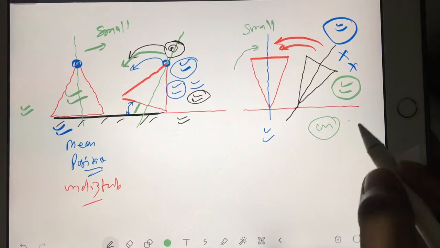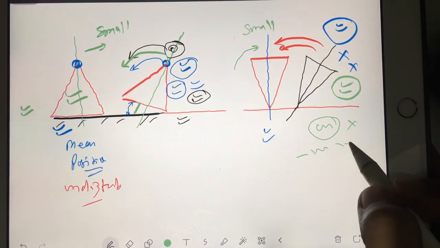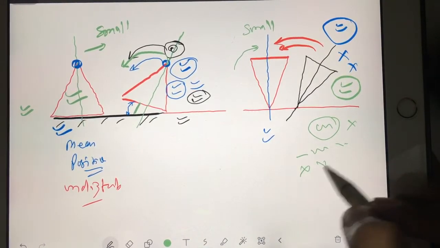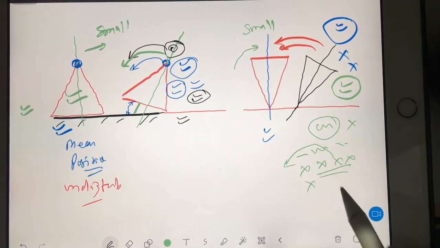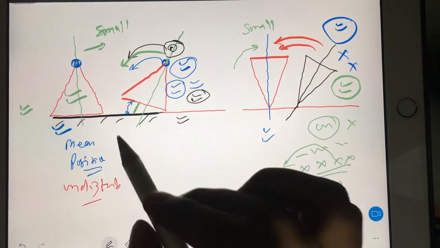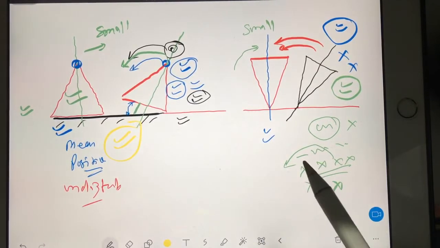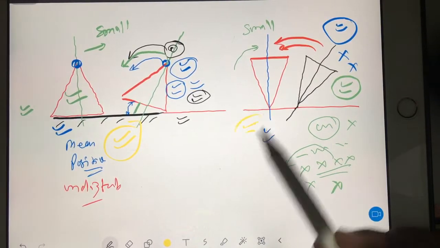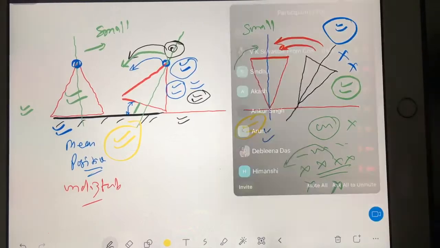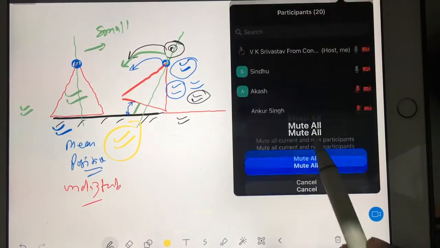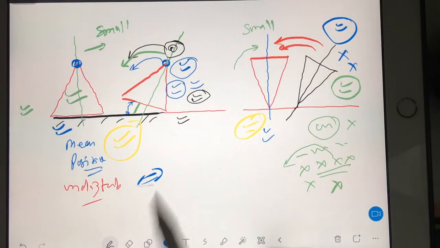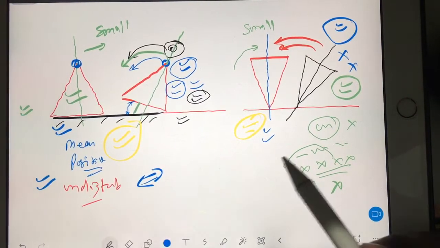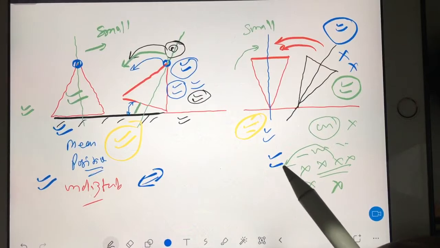It means the cone is negatively stable, or you can say the cone is not having a tendency to come back to its original position. That's why the cone is unstable. So this example is explaining the cone is stable, and this example is telling the cone is unstable. And see, now I will explain the neutral stability. So this is positive stability, this is negative stability. Now let's understand neutral stability.